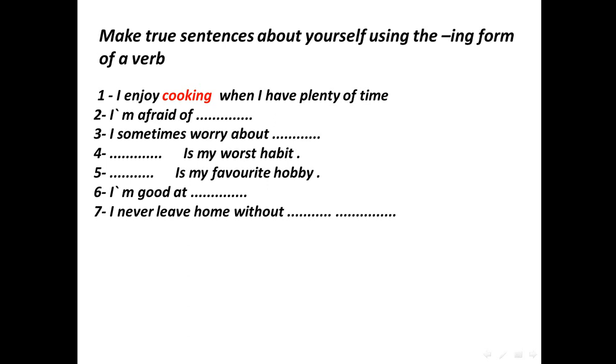Number 2, I'm afraid of. We have afraid here, of, okay, flying, for example. Okay, you can use any word to talk about yourself, but with ing. Number 3, I sometimes worry about. Here we have a preposition about, so the word here should be in gerund. Taking care of my little brother.